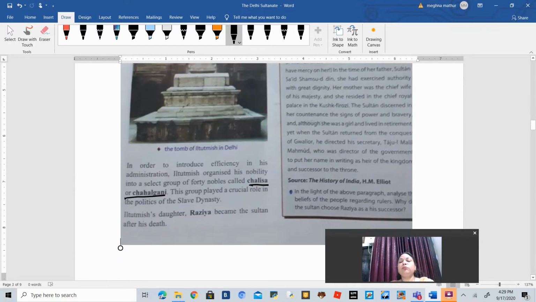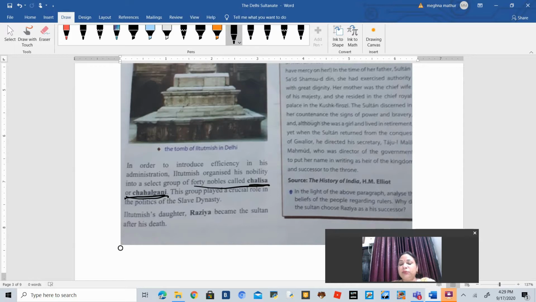Now, Iltutmish was a very great consolidator, and he also started a group of 40 nobles who used to be called the Chalisa or Chehelgani. Chalisa means a group of 40 people. So he was the person who was actually responsible for making this group.